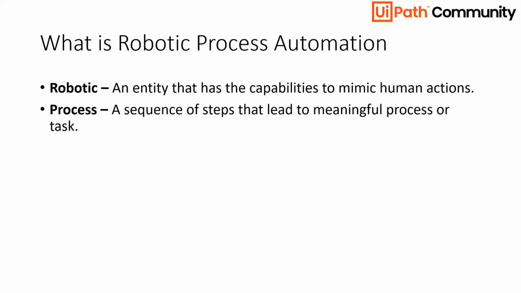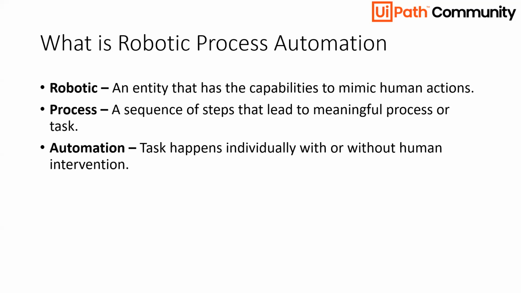So the first word was robotic, after that process, and now the term automation. So automation is a task that happens individually with or without human intervention. So what the complete word, robotic process automation, basically means is that we will be developing a software robot that will help to automate the process that we are performing.